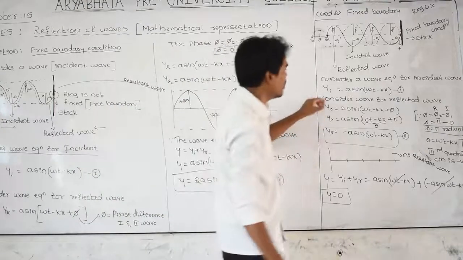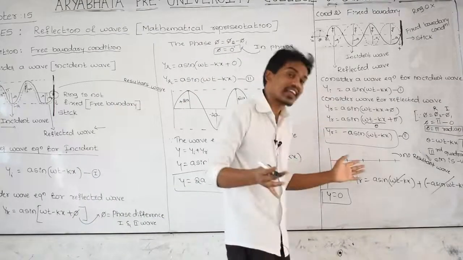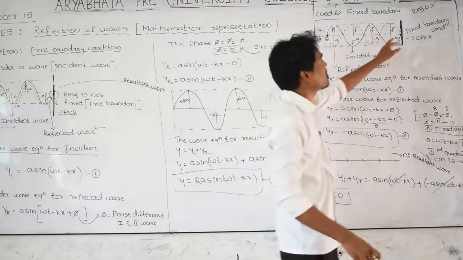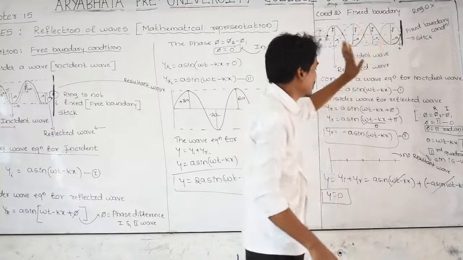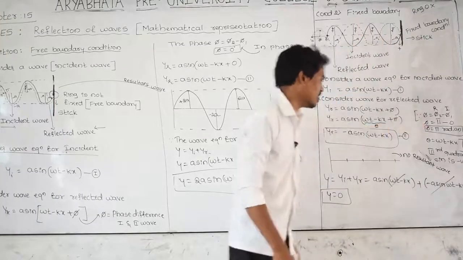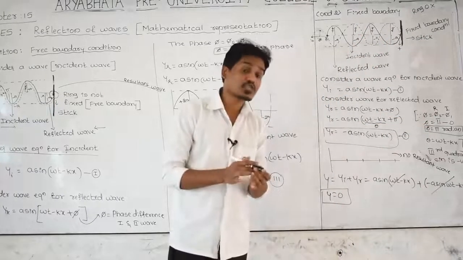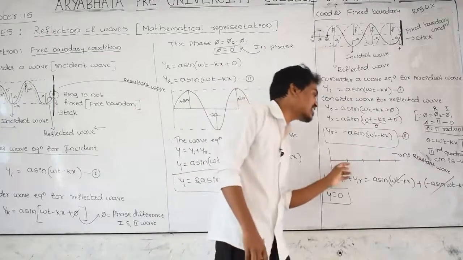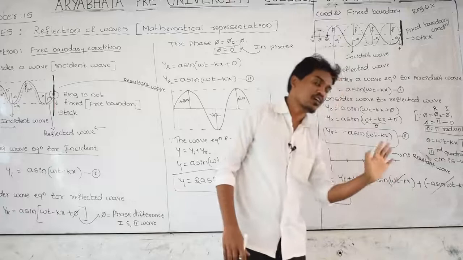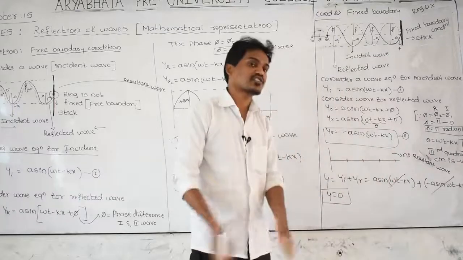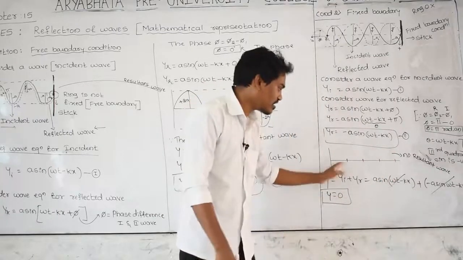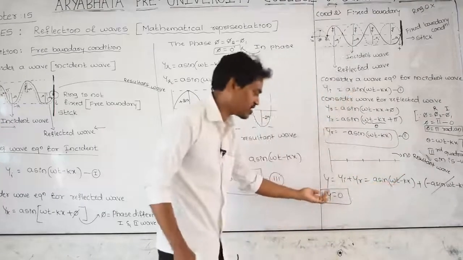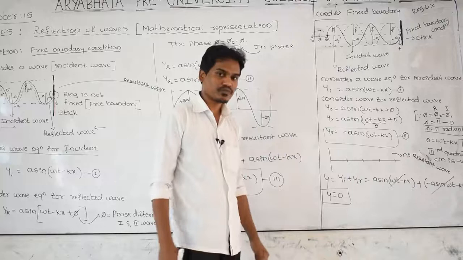But here the incident and reflected waves both cancelled with each other when they merged with a phase difference equal to 180 degrees. Then those two waves are completely destroyed or cancelled with each other. As a result, there is no constitution of wave, it is destroyed, cancelled. That's why you are not getting a wave pattern here. The mathematics representing it: the displacement of the wave is 0.